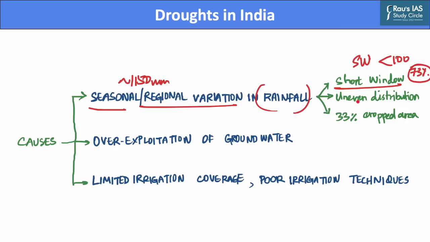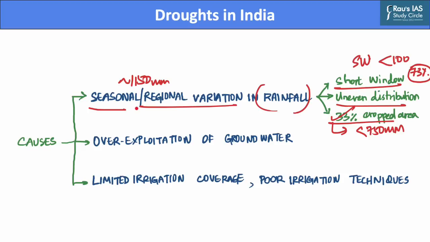Further, there is uneven distribution of rainfall over different parts of the country. For example, some parts of the country bear high risk of severe rain shortfalls, whereas other areas tend to receive excessive rainfall. Further, a total of 33% of cropped areas in the country receive an average of less than 750 millimeters of rainfall every year. And this heightens the susceptibility of this region to severe drought conditions.